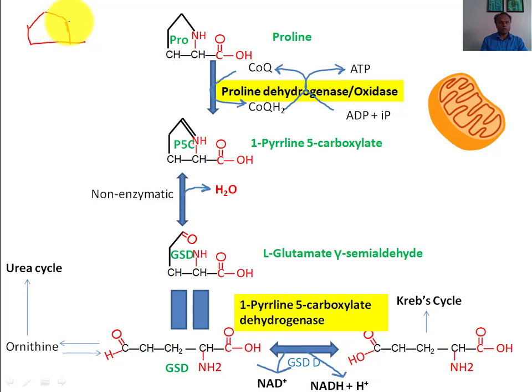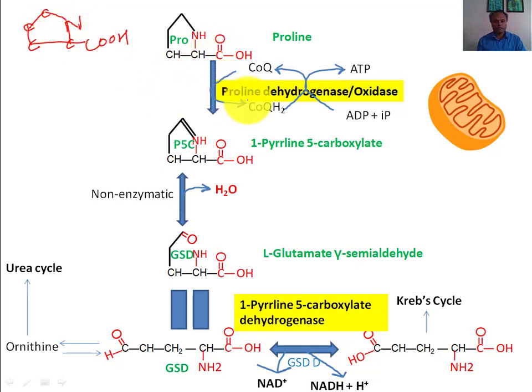Here is the NH group. You put a C here, put a C here, put a C here, and that's the proline. And here is the carboxyl group. So the structure of proline is very easy to understand. It's a P.